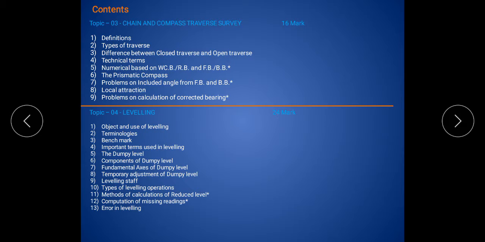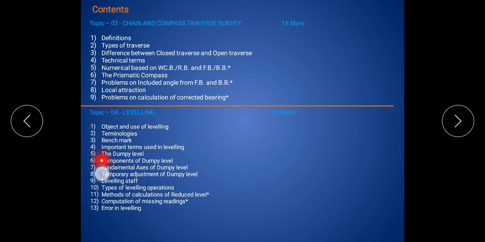We discussed that in the first content. Then the second content is terminologies, which means the technical terms used in leveling. Then the third topic is benchmark. What is meant by benchmark and its types? We discussed that in the third topic. Then the fourth content is the important terms used in leveling. Which important terms do we use in leveling surveying?